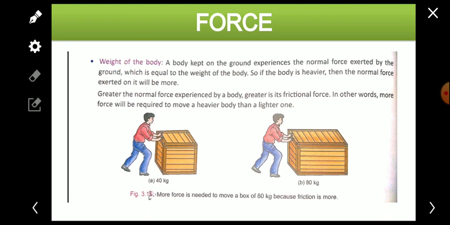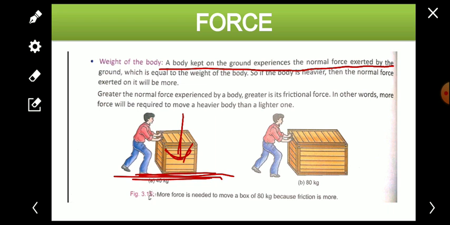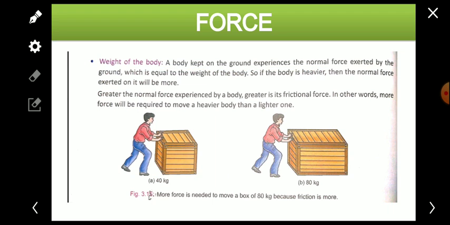Let's see. A body kept on the ground exerts a normal force on the surface on which it is kept, and this normal force is because of the weight of the object.